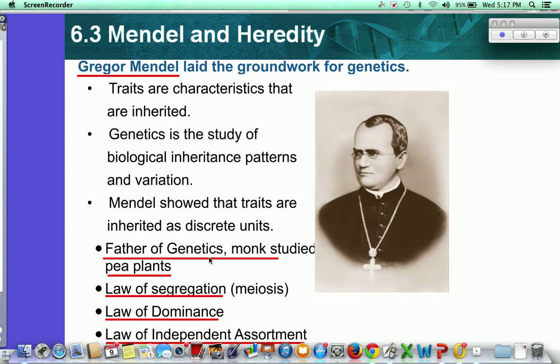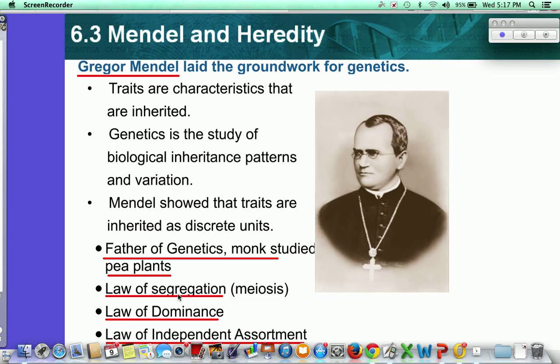All right, out of his work, and over a course of many, many years, we came up with three very prominent laws or principles, depending on what textbook you're looking at, that relate to genetics. The first one is the law of segregation. Well, you know what the word segregation means. It means separate, right? And that's exactly what happens.